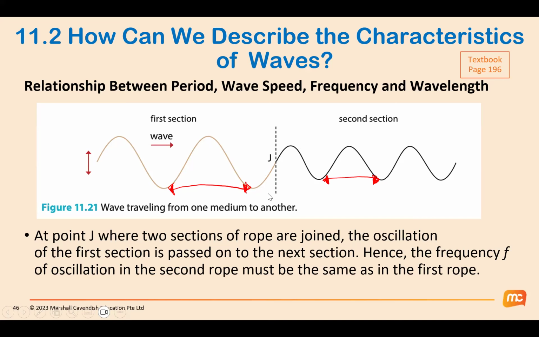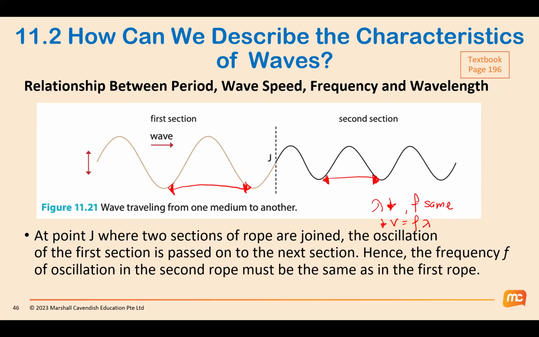So you can see that the wavelength actually decreases. If the wavelength decreases, the frequency is the same, so we use the formula V equals F lambda, and you will get that the velocity will also decrease.